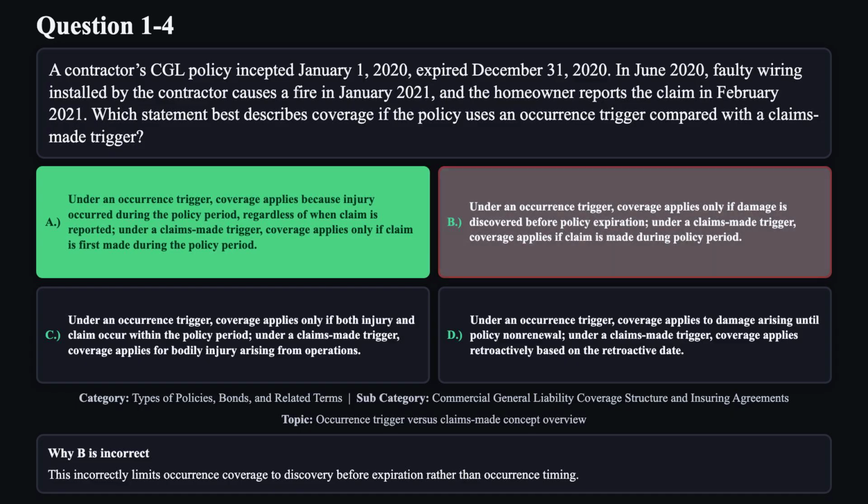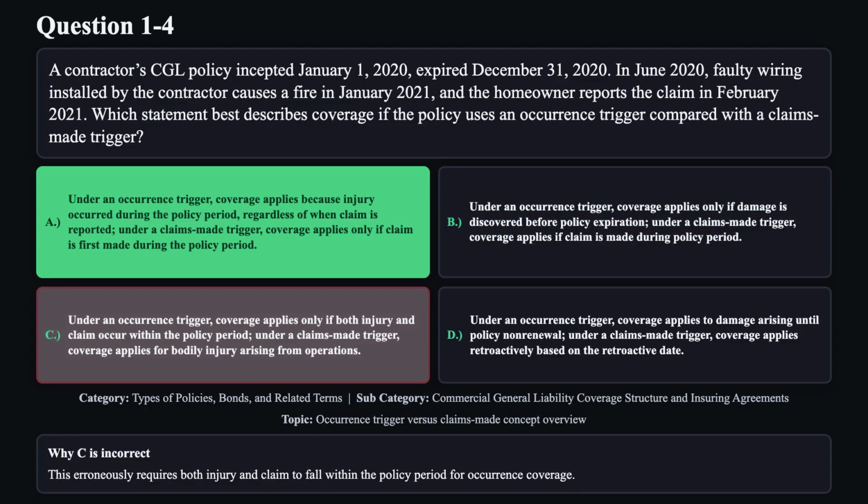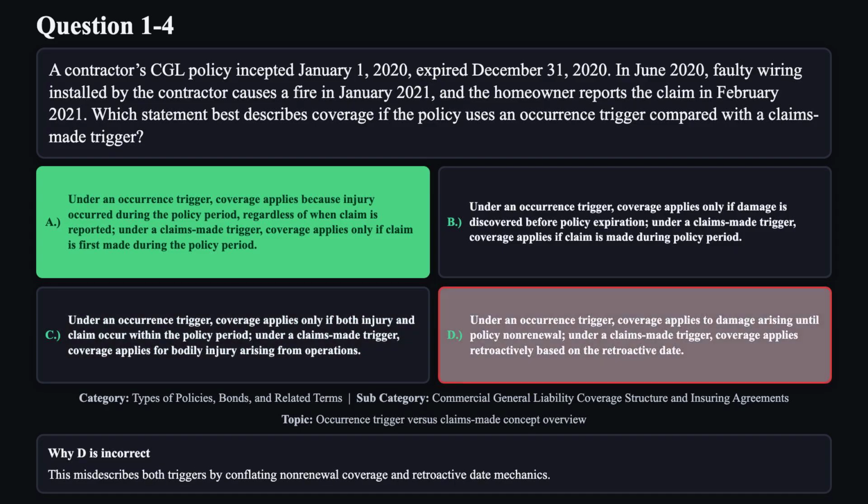Reason B is not correct. This incorrectly limits occurrence coverage to discovery before expiration rather than occurrence timing. Reason C is not correct. This erroneously requires both injury and claim to fall within the policy period for occurrence coverage. Reason D is not correct. This misdescribes both triggers by conflating non-renewal coverage and retroactive date mechanics.